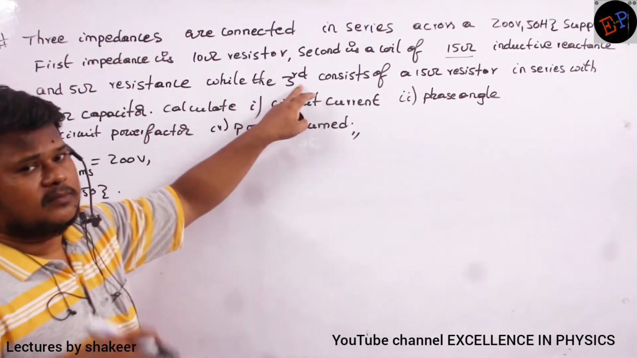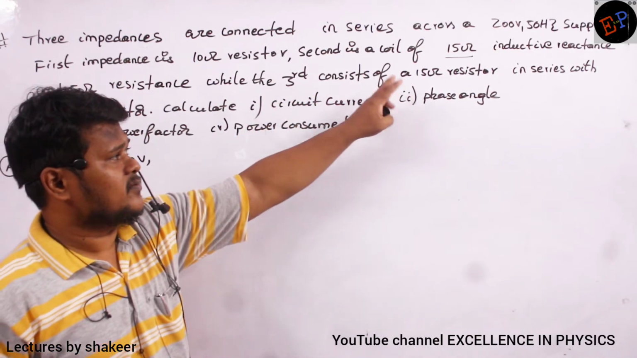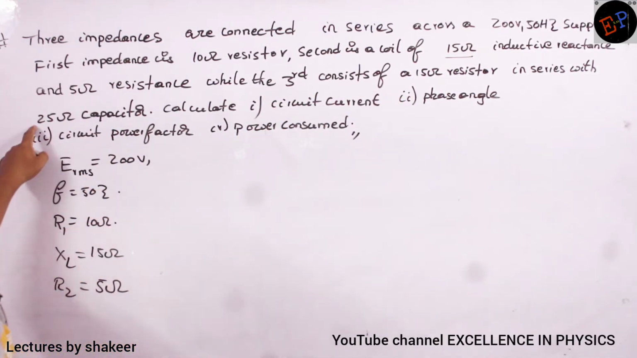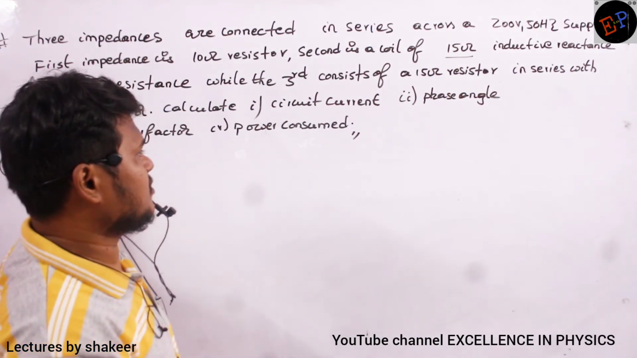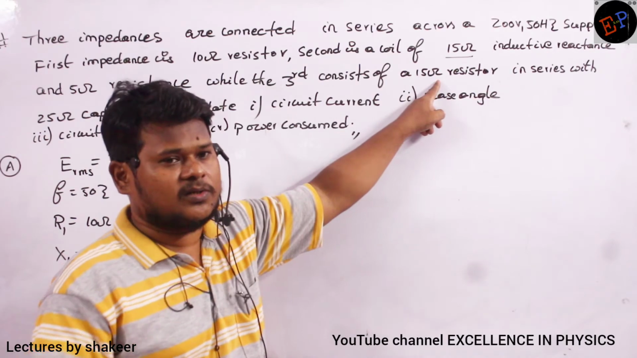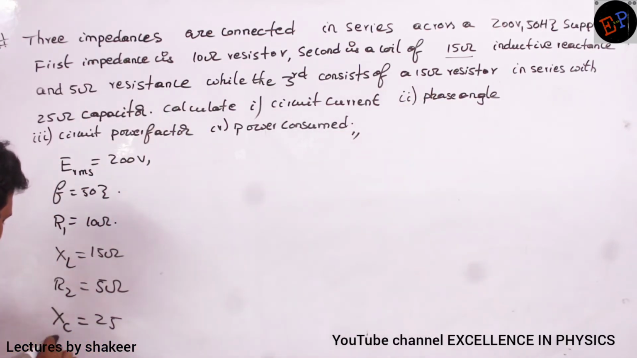The third component consists of a 15 ohm resistor in series with a 25 ohm capacitor. It means the XC value is 25 ohms, and in addition to this capacitive reactance, there is a 15 ohm resistor also. That is the R3 value, 15 ohms.